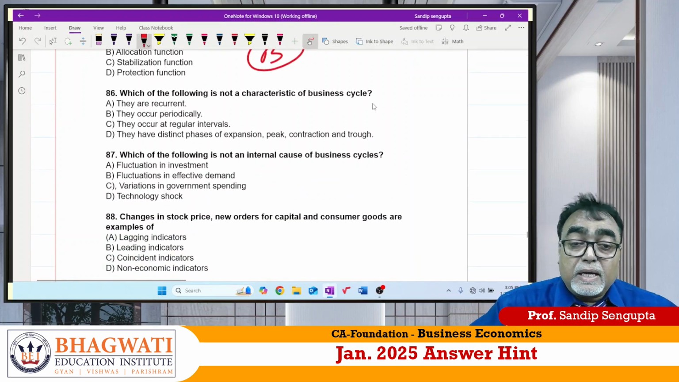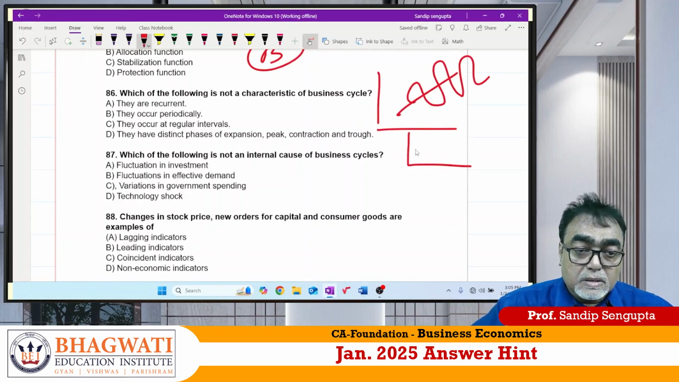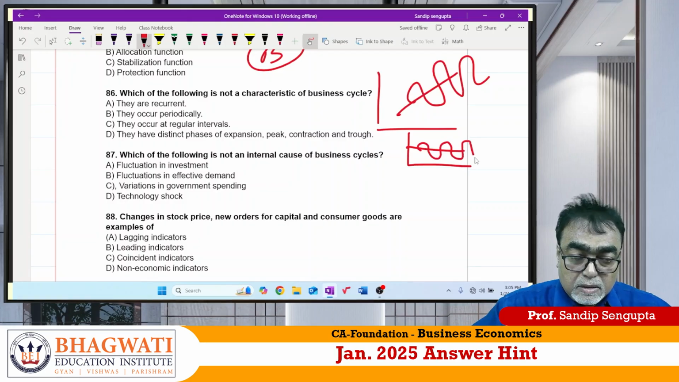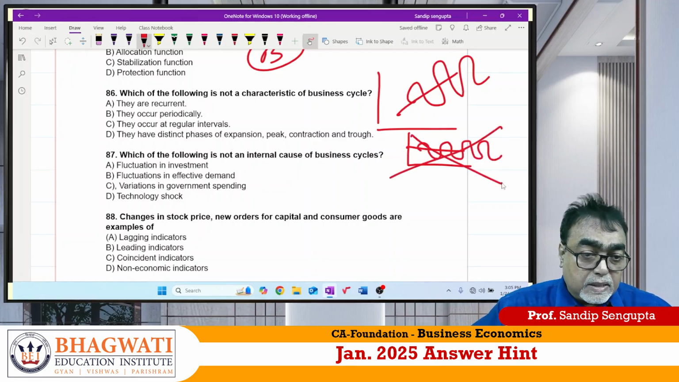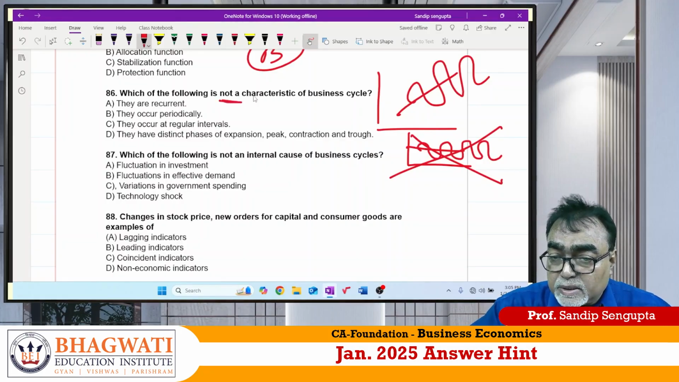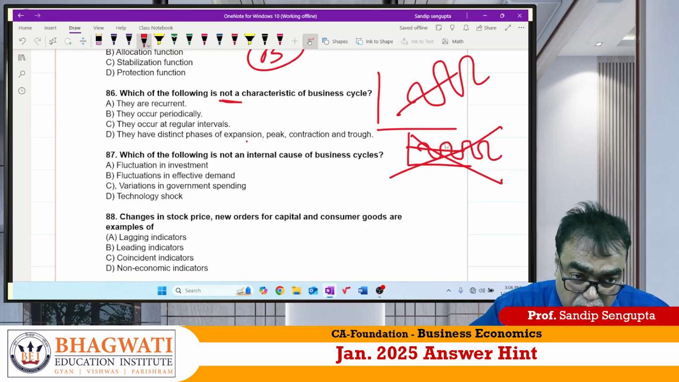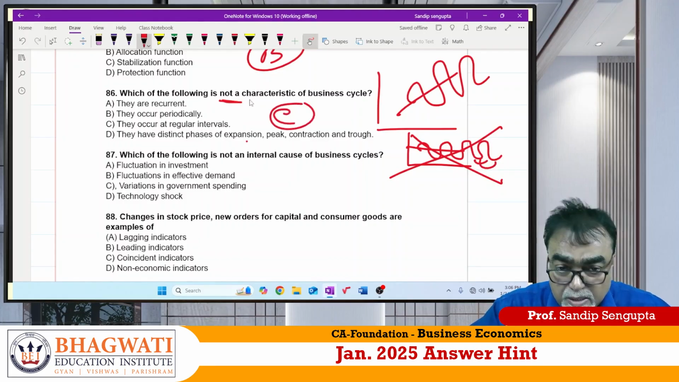Which of the following is not a characteristic of business cycle? Had it been uniform, but it is practically not possible. So which one is the answer? Carefully follow and answer me. They are recurrent, yes. They occur periodically, yes. They occur at regular intervals. They have distinct features. Are they occurring at regular intervals? No, right? So not a characteristic. Answer should be C.